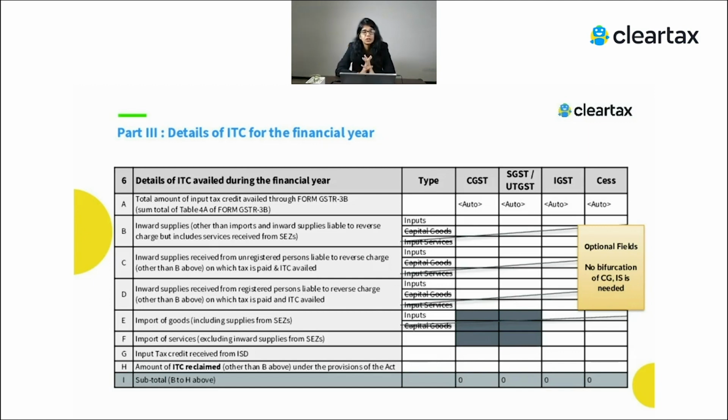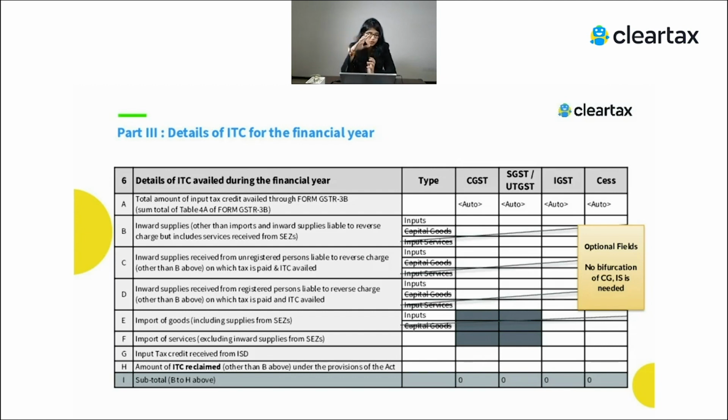Now we have actually talked about the liability part, where we have talked about table number 4, 5, 10 and 11. Now we'll actually talk about the ITC part, because ITC is again an important section where we have our books of account, we have our GSTR 2A and we have our GSTR 3B. So if we talk about the ITC part, ideally what should that ITC be? It should be as per your books of account or it should be as per your 2A or as per 3B.